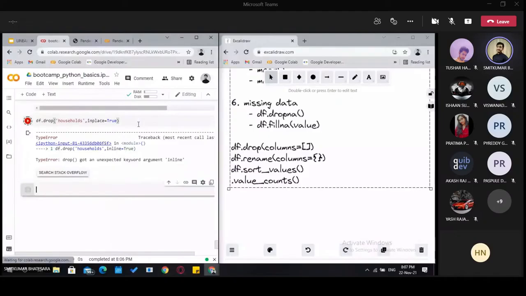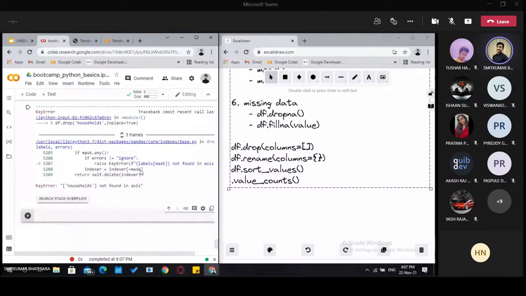In place means that it actually changes the value of the data. We got an error, households not found.